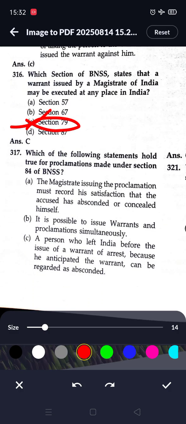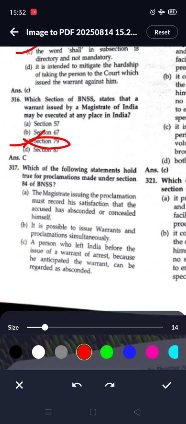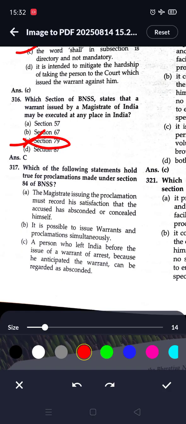Next question, which of the following statements hold true for a proclamation made under section 84? The magistrate issuing the proclamation must record his satisfaction that the accused has absconded or concealed himself. Next option, it is possible to issue a warrant and proclamation simultaneously.